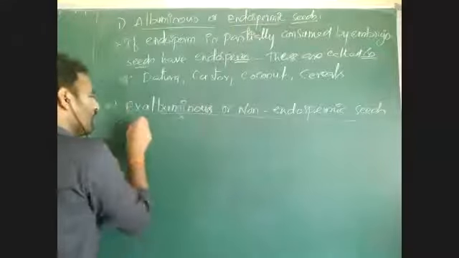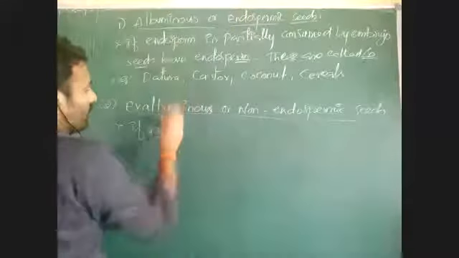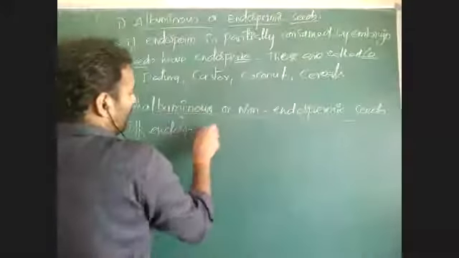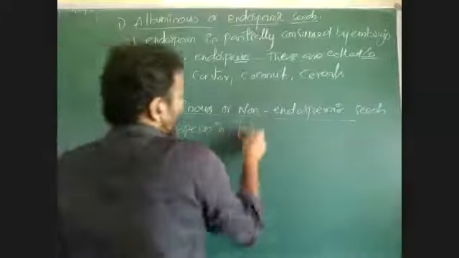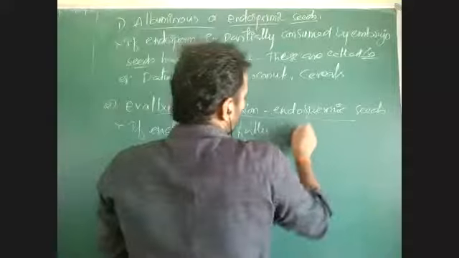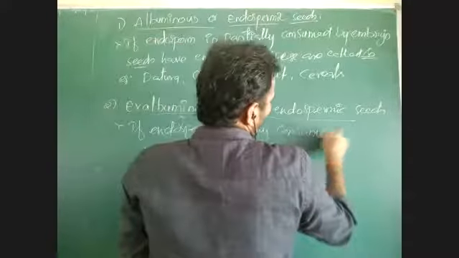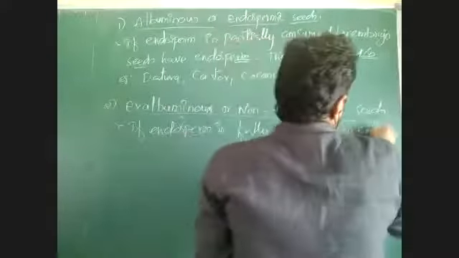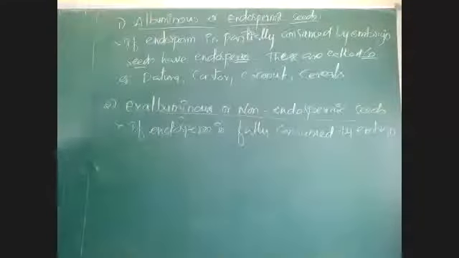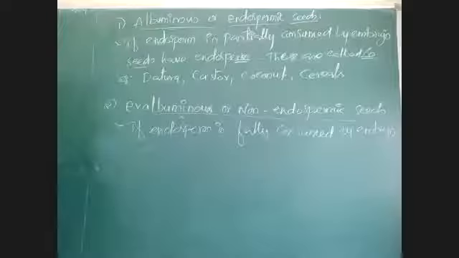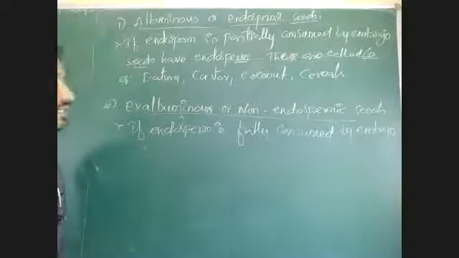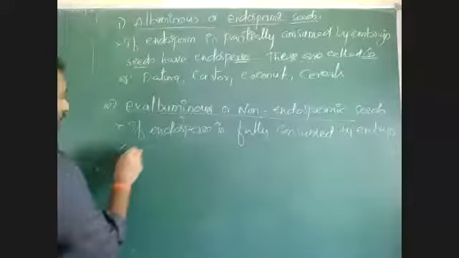Here, if the endosperm that is formed is fully consumed by embryo, when embryo is developing after endosperm formation, if this endosperm is fully consumed by the developing embryo, then those seeds have no endosperm.